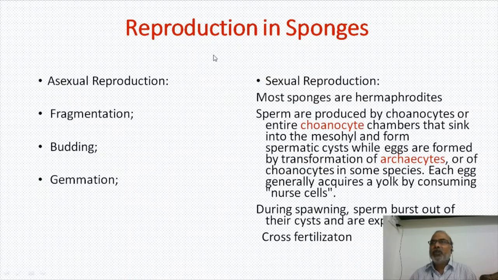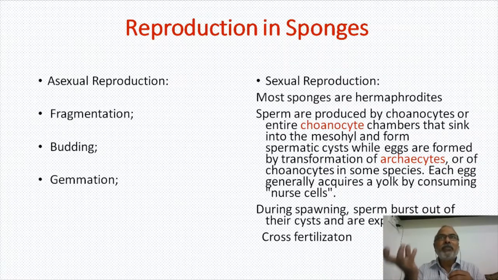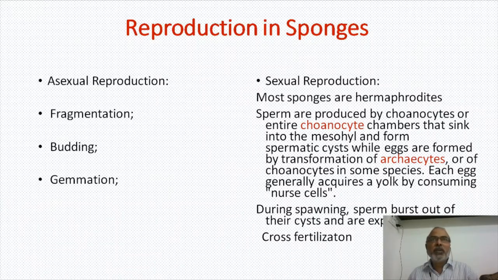And reproduction in sponge occurs in two ways. One is called asexual and the other one is sexual. Asexual reproduction occurs by fragmentation. When a sponge breaks into small pieces, each piece will develop into a sponge. And small structures are removed from a sponge, growing as small buds, and this bud develops into a sponge. And some of the cells move out of the sponge through the canal system, and those are called gemmules, and these gemmules develop into sponges. All these are called asexual methods of reproduction.